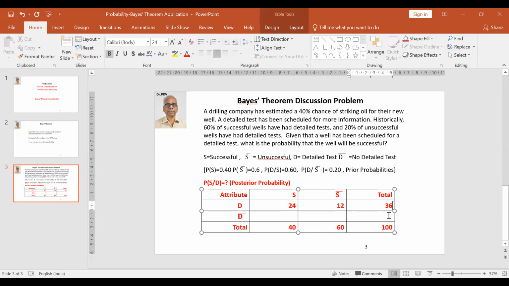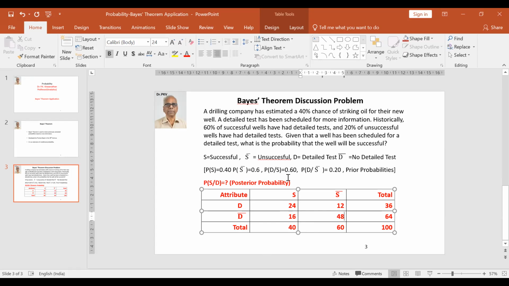And therefore, out of 100, 36 wells had detailed test. So 64 wells had no detailed test. Now this is D bar, which is 16, which is saying out of the 40 wells, 16 wells did not go through detailed test. And this is 48, a simple subtraction. We have completed the table.